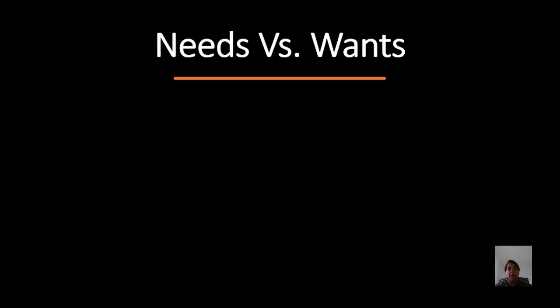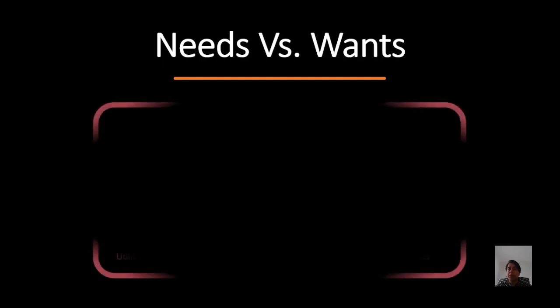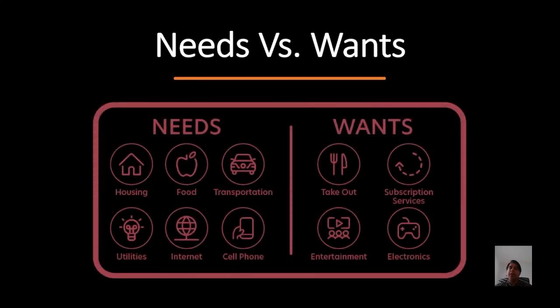Another important thing we need to understand is the difference between needs and wants. Now, needs are basic necessities of life. In earlier days, needs meant food, clothing, shelter. But in today's world, cell phone and internet have also become our needs. Wants are something above needs. Wants are something without which we can survive. You can consider a want as going out and eating in a restaurant, maybe going out and watching a movie.